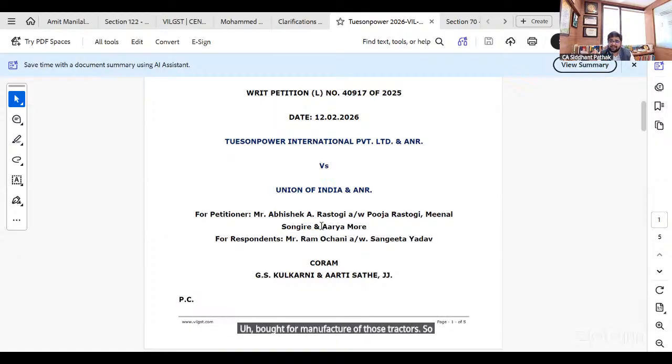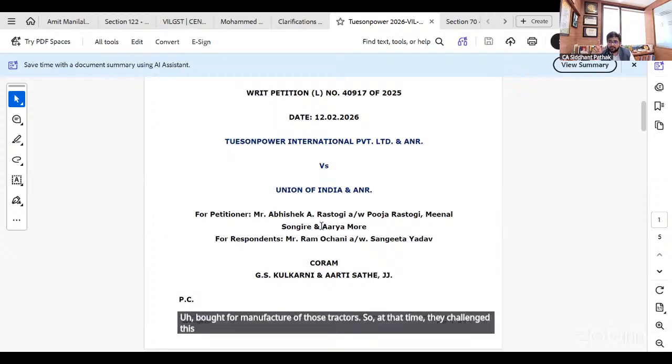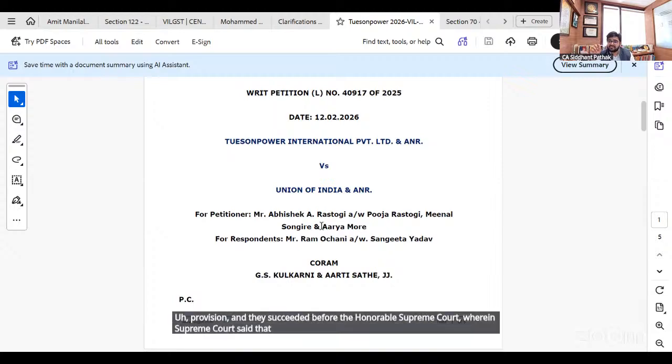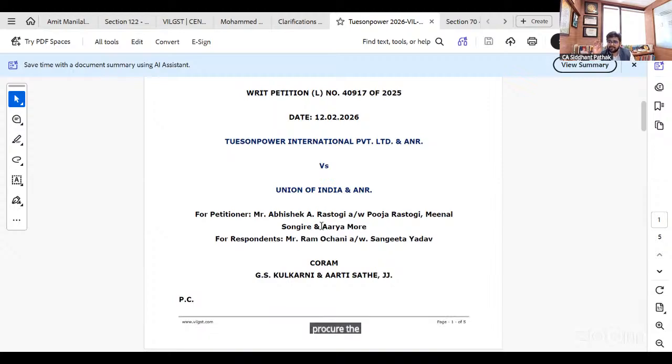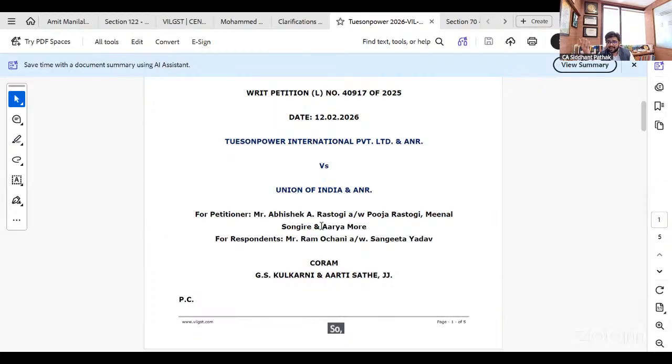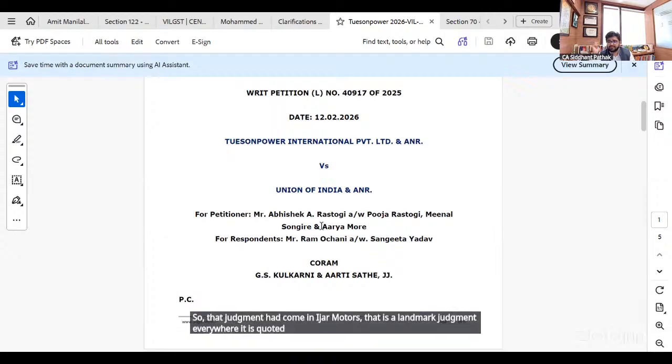At that time, they challenged this provision and they succeeded before the Honorable Supreme Court, wherein the Supreme Court said that once they procured the raw material and the inputs on payment of excise duty, and they have satisfied all the conditions of the law at the time of procurement, then that becomes their statutory right, and that statutory right becomes their vested right, and therefore they cannot be barred from this credit. That judgment had come in Eicher Motors. That is a landmark judgment. Everywhere it is quoted whenever there is litigation with respect to input tax credit.